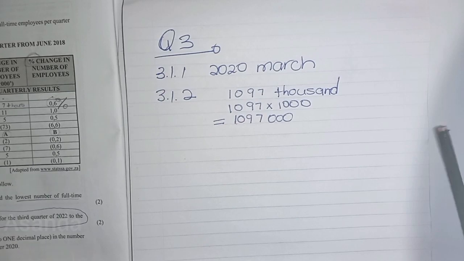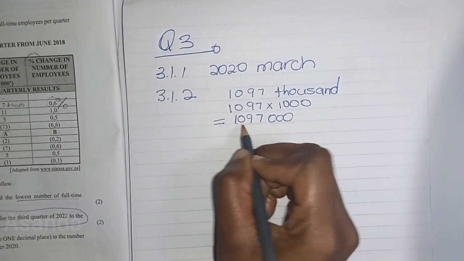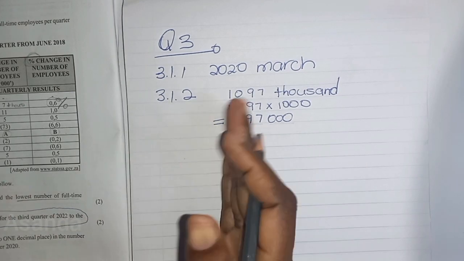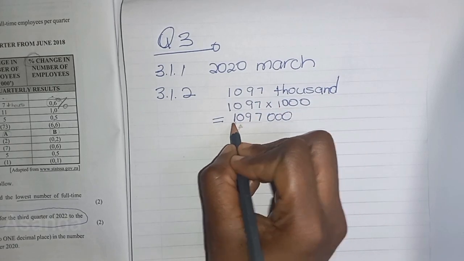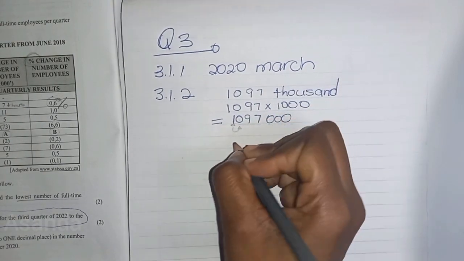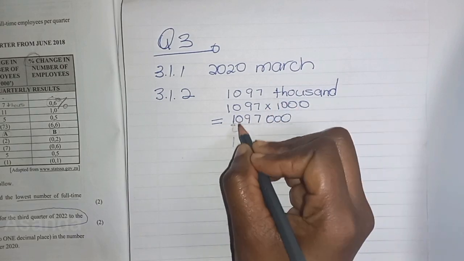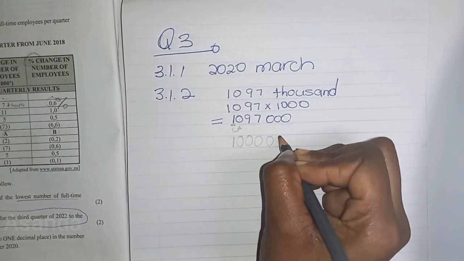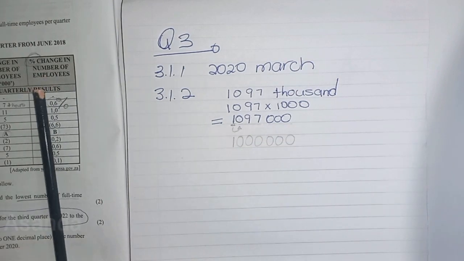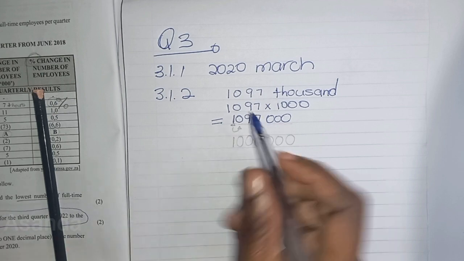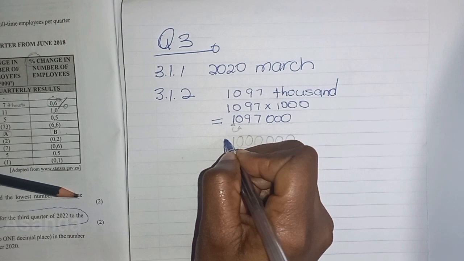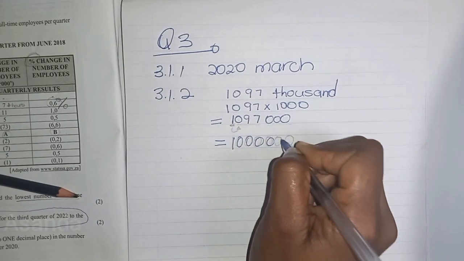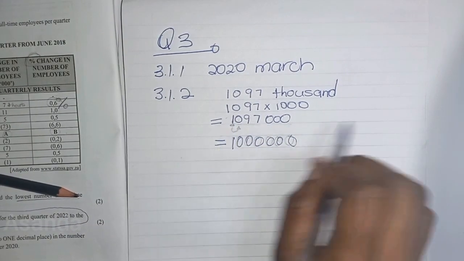Okay, so this is 100,000 and this is million. So we're going to look at million because they want us to end there. They don't want any numbers after that. So what we're going to do is look at the neighbor, says remain the same, and then we say what happens to this number, it stays 0. What happens to this number, it becomes 0. Everything else is going to be 0. So that would be our answer, 1 million. So this number is closer to 1 million than it is to 2 million.